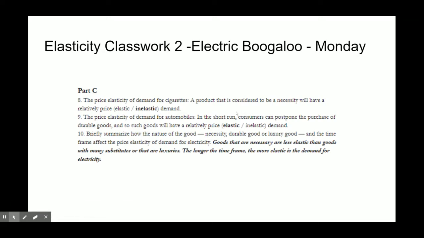Part C. This is necessities. A necessity will be considered inelastic, and anything that would be habit forming would be inelastic. Price elasticity of demand for automobiles in the short run is going to be more inelastic, because people don't have time to think about it. Goods that are necessary are less elastic, and ones that are luxuries are going to be more elastic. The longer the time frame, the more elastic.